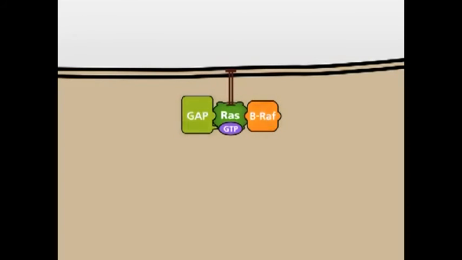BRAF phosphorylates and activates an increasing number of MEK1 and 2 proteins. In turn, MEK1 and 2 activate ERK1 and 2, which activate Jun and Fos. Thus, the kinase cascade is not turned off. A permanently activated MAP kinase signaling pathway results in continuously activated proliferation, which is an important feature of a tumor cell.